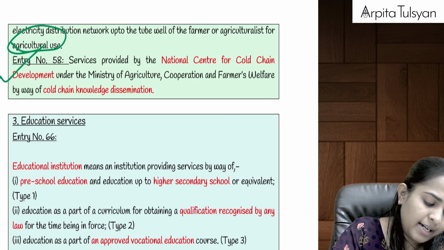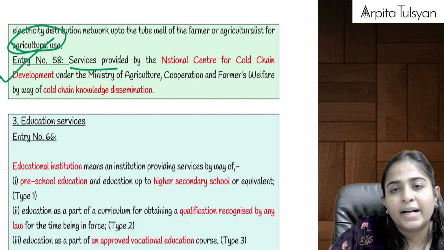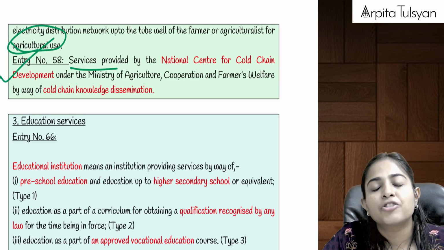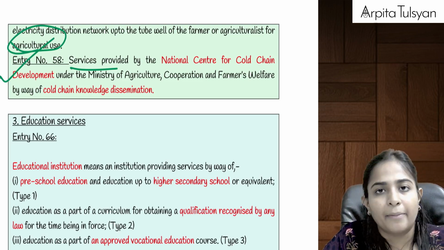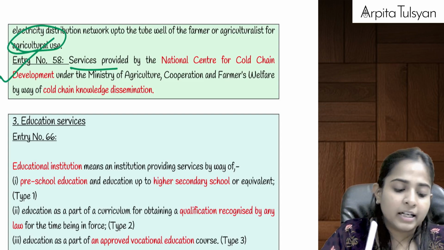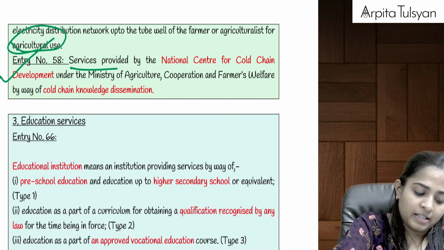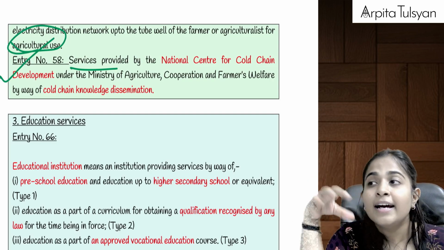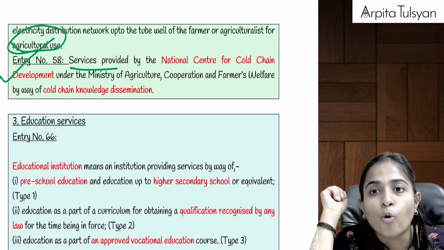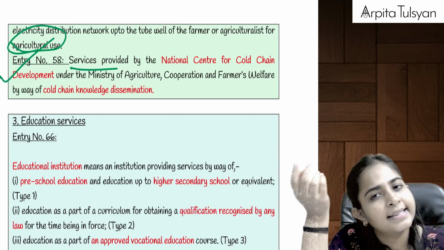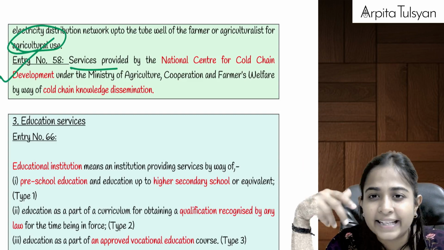And the last one says services provided by NCCD, National Center for Cold Chain Development. If they are providing any services by way of distributing knowledge, or sharing knowledge relating to cold chain facility. Now, almost all the fruits and vegetables require cold storage, otherwise they get spoiled.